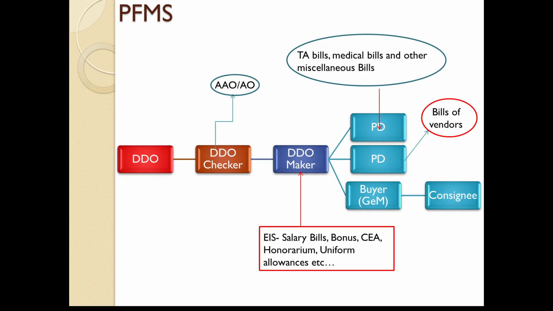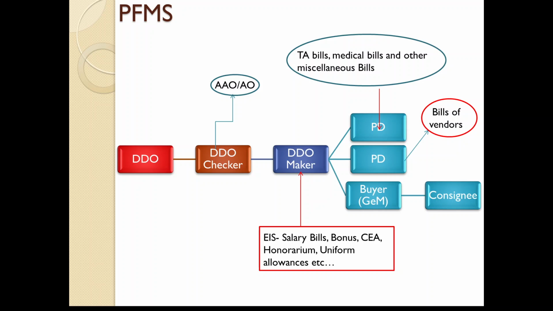Let's say we have a CE office or circle office attached to a DDO office. That means all the bills of circle office or all the bills of CE office are paid at division level. Generally circle office and the CE office don't have a check drawing DDO. They generally will be having NCDDO, non-check DDO.